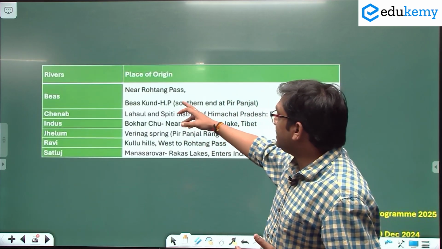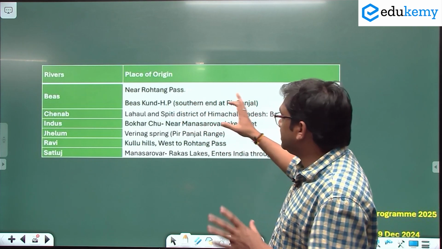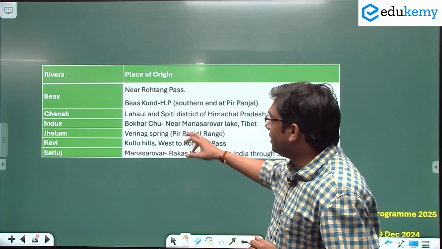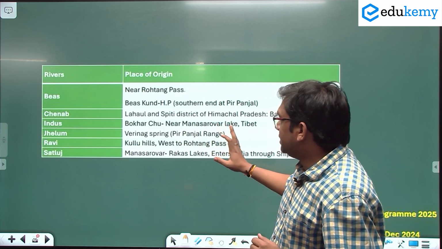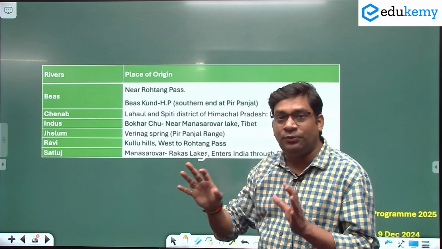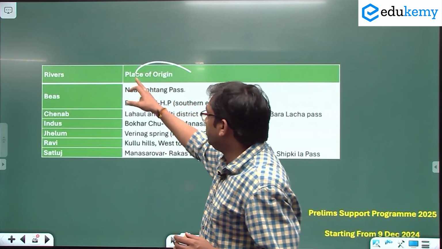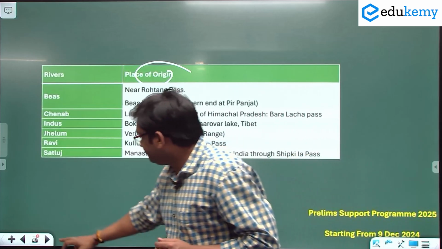Now this is the Beas, Rohtang Pass. These are some tributaries' names. You should remember Chenab River, Indus, Jhelum, Ravi, Satluj. This is how you have to remember. कहां से रिवर ओरिजिनेट हो रहा है, उसका क्या जर्नी है.